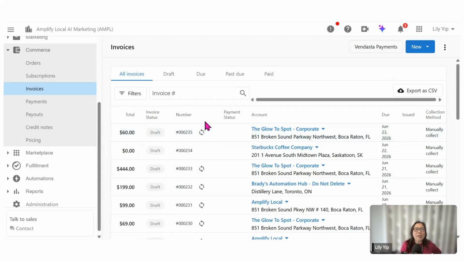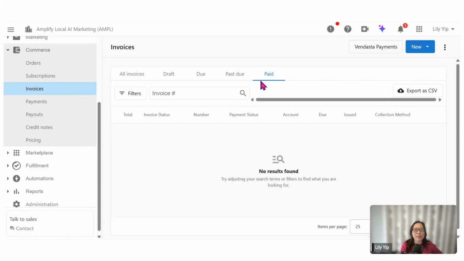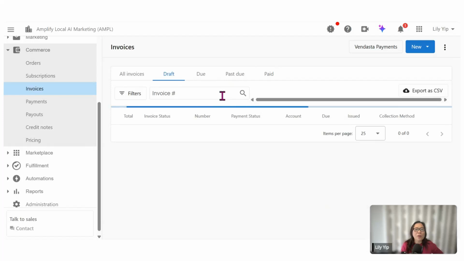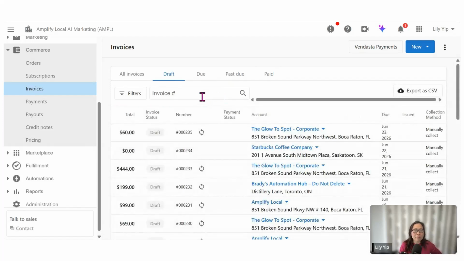Under the paid tab, for example, because this is a demo, sorry, I'm unable to show you that. Anything that you need to make changes to on an invoice can only be changed in draft mode. Once you have activated the invoice, you will have to archive the invoice and recreate one.